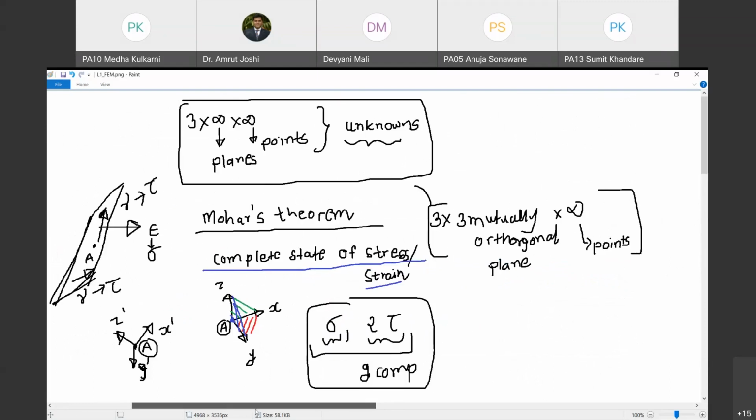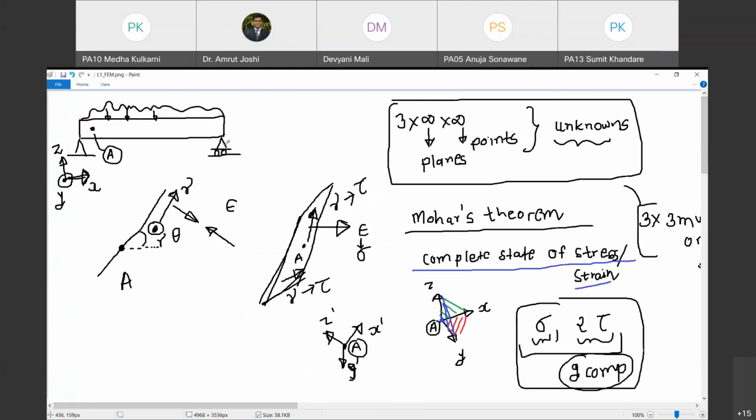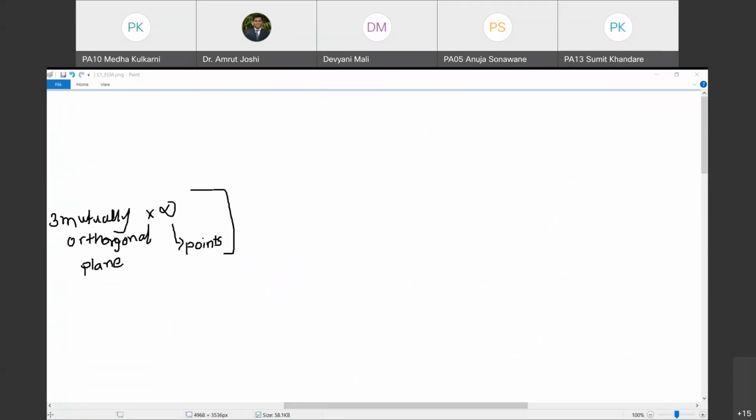Now we are going to try and name each of these 9 components of the stresses or strains that we should know at a point. So let us try to name these components. Now mind you, whatever I am drawing next, everything is happening at a point under consideration. Everything is happening at a point A. What I am going to do is, for visualization purpose, I am going to construct a small parallelepiped, or for that matter you can say a cube, around this point A, which has dimensions dx, dy and dz.